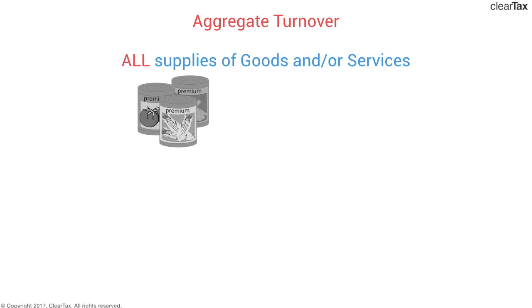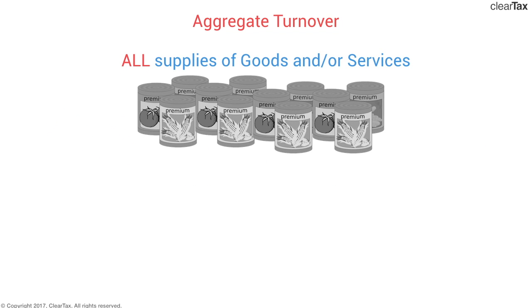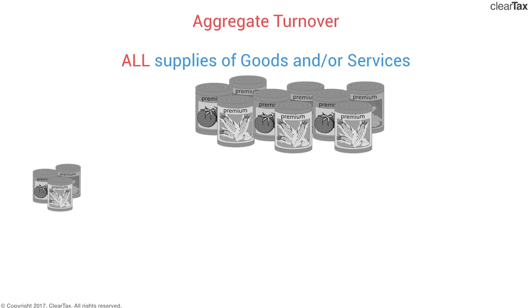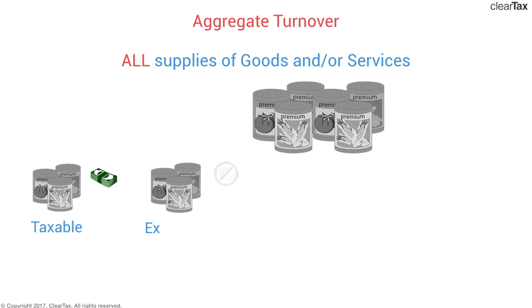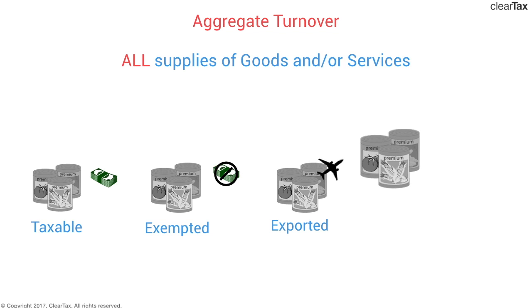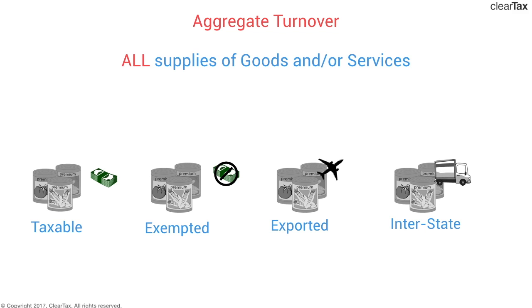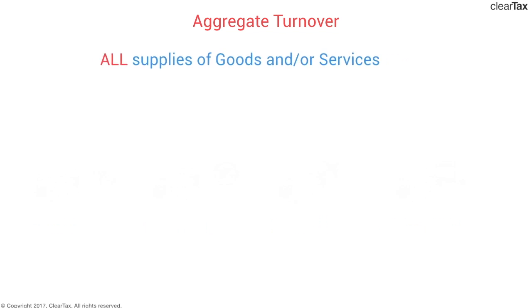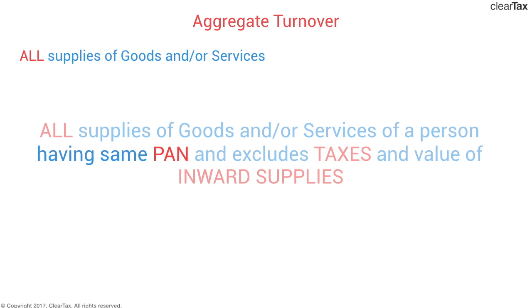Consider all these tins to represent all the goods and services that are included for a person in aggregate turnover. These would include taxable goods, goods on which GST, either CGST, IGST or SGST is levied, or even exempted goods where no tax is levied. Exported goods are also included, as well as interstate goods. Goods that a taxpayer sells to other states should also be included while calculating the turnover to define aggregate turnover of a business.